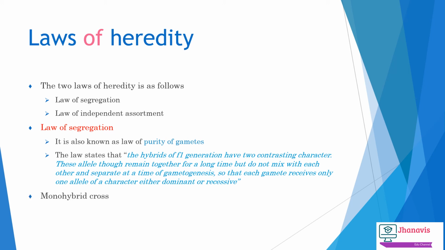As I have explained before, we can easily know how the law of segregation works. The tall character and the dwarf character do not mix with each other, but pass on to the next generation without mixing. Whichever gene is dominant will appear in the F1 generation. So the gametes will always segregate at the time of gametogenesis.